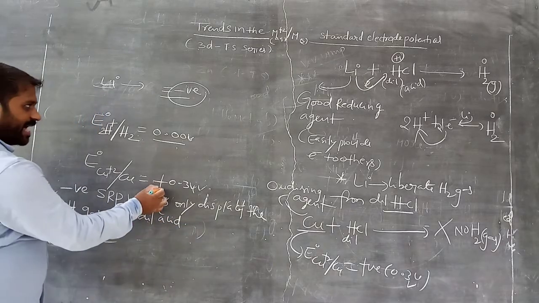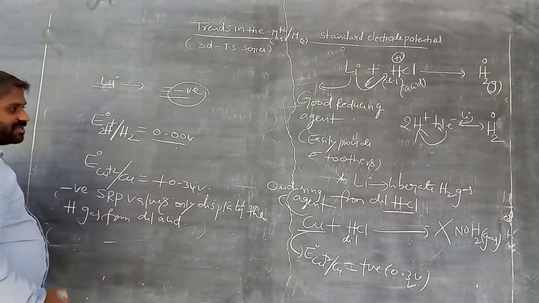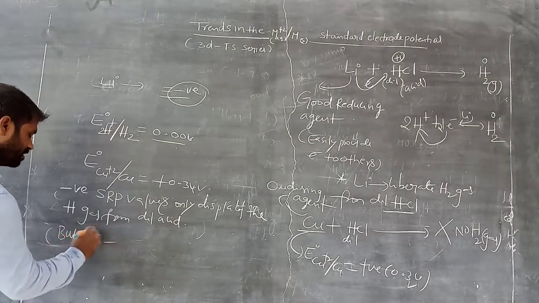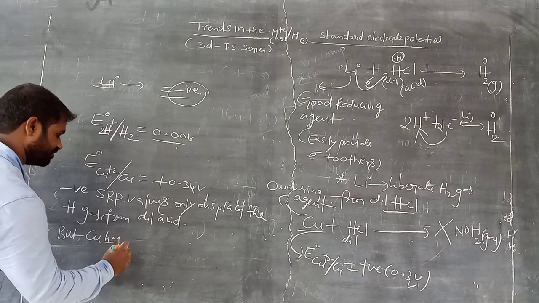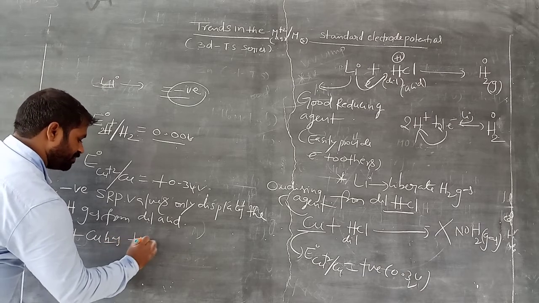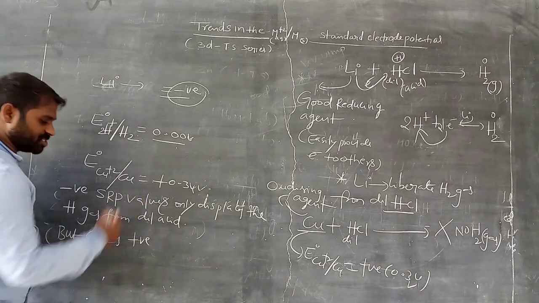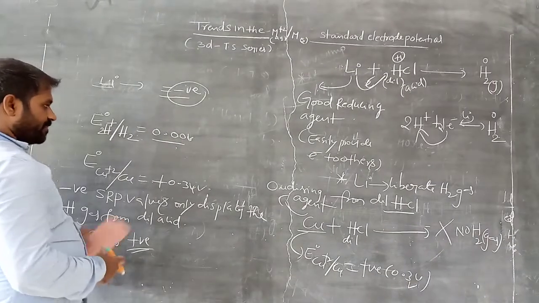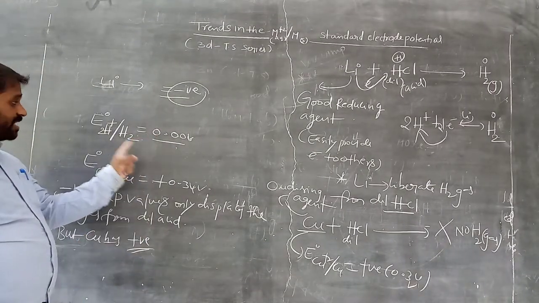But copper has a positive value, am I right? Copper has a positive reduction potential value, more than hydrogen.